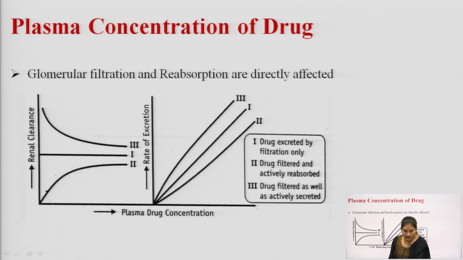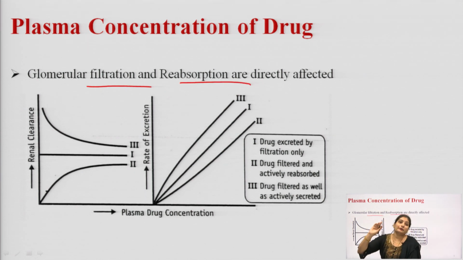The glomerular filtration and reabsorption are directly affected by the plasma drug concentration, because the glomerular filtration as well as the reabsorption both are passive processes. That is why they are affected by the plasma drug concentration.